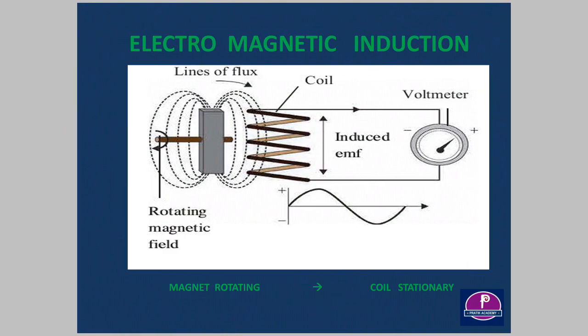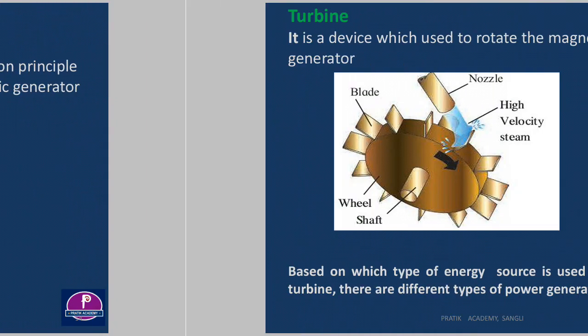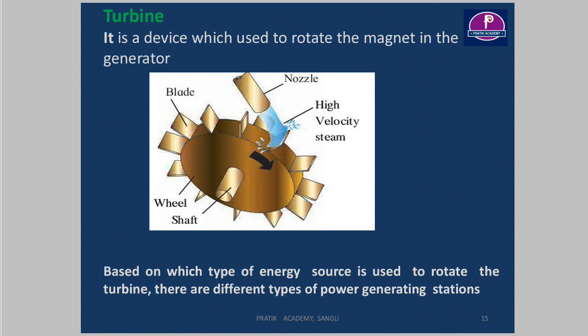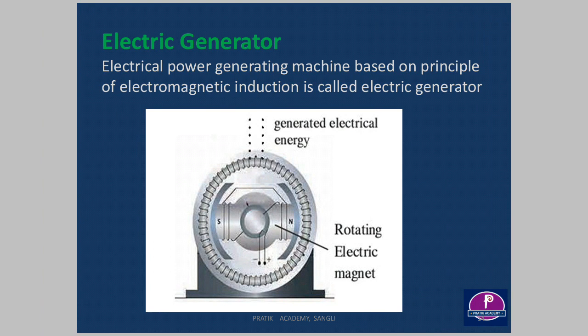For that rotation purpose we require one device. This device is called a turbine. A turbine is a device which is used to rotate the magnet in the generator. In this generator there is an electromagnet.